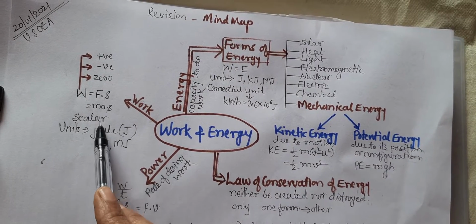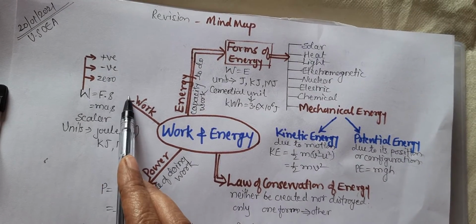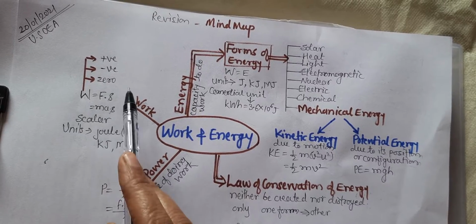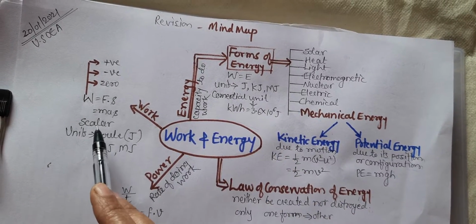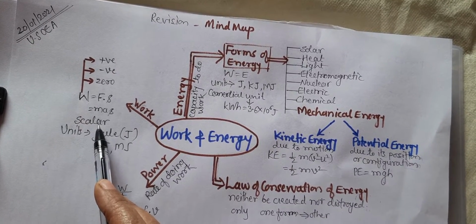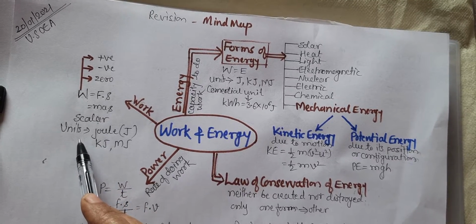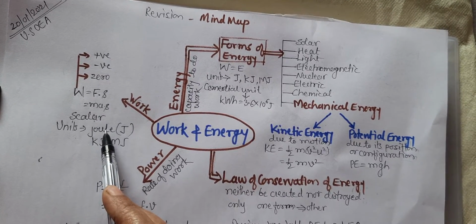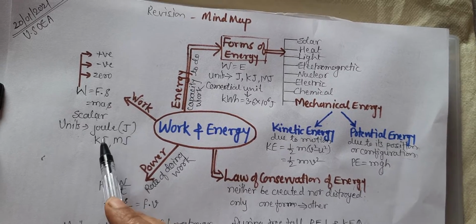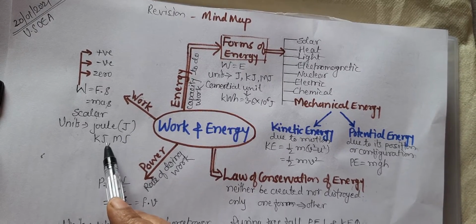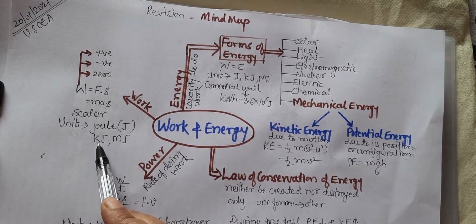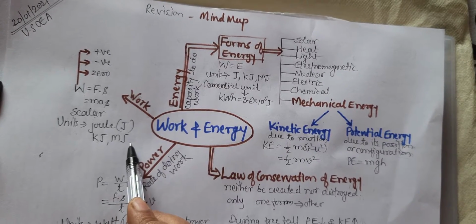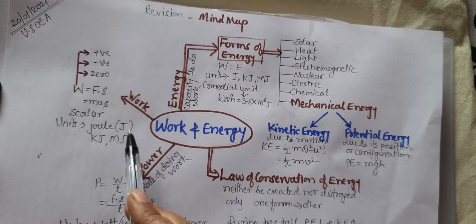Work is a scalar quantity. Though F and S, force and displacement, are both vector quantities, W, that is work, is a scalar. Its SI unit is joule, and other bigger units are kilojoule and megajoule. Kilojoule means thousand joules, megajoule means 10 to the power 6 joules.